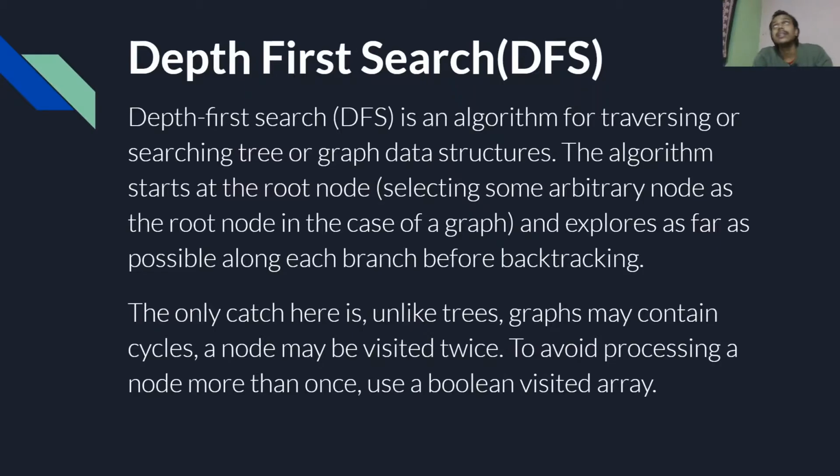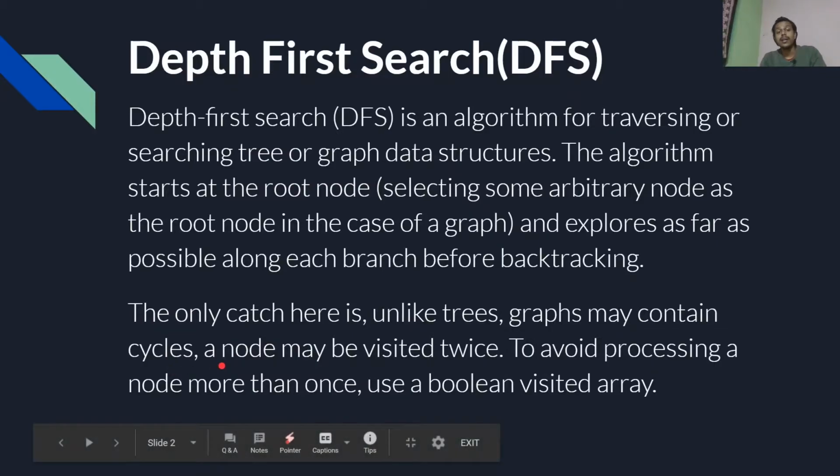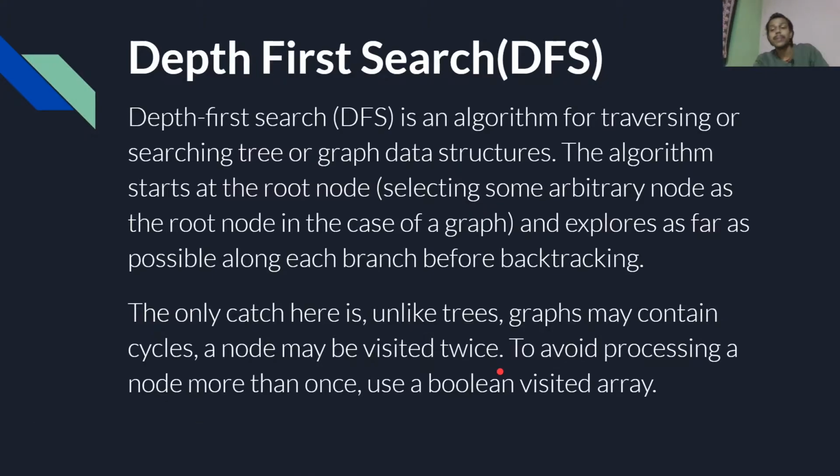In a graph we can accidentally visit the same node that has already been visited, but in a tree we don't have such situations. That's what is written here: the only catch is, unlike trees, a graph may contain cycles, and a node may be visited twice.